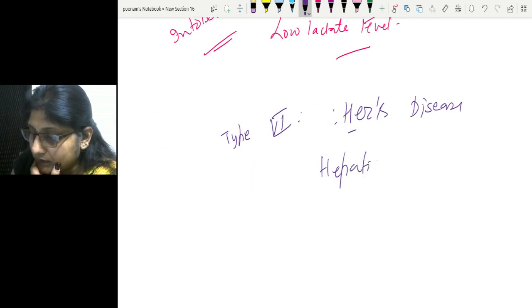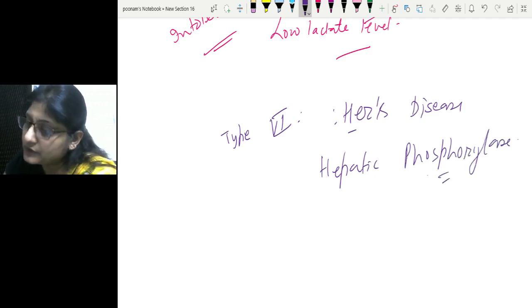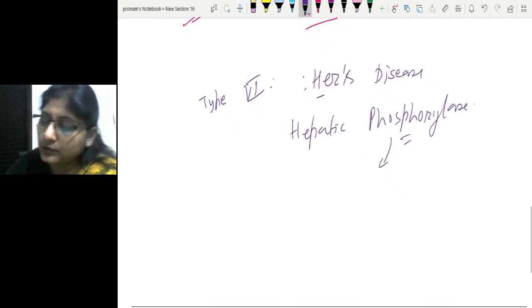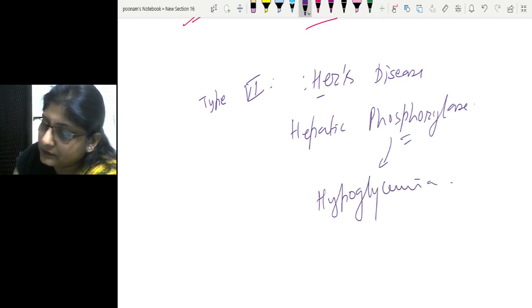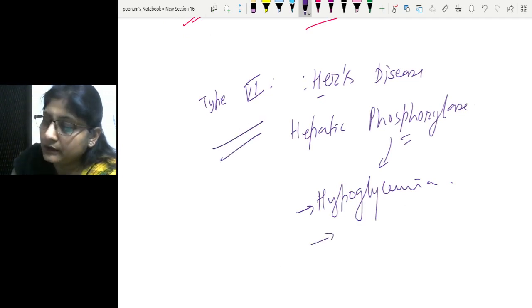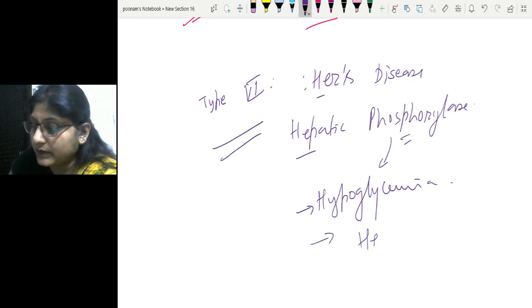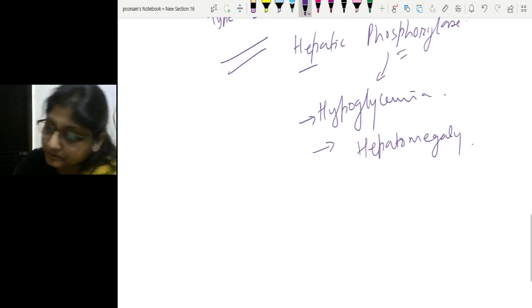So in this disease, the hepatic glycogenolytic enzyme is deficient, that is hepatic phosphorylase. And of course, this results in improper breakdown of glycogen and results in hypoglycemia. Early hypoglycemia is the feature, but death is not seen. Its prognosis is good in this patient, and only liver involvement, hepatomegaly, will be seen because of excessive glycogen storage, which is not ready to break down easily.